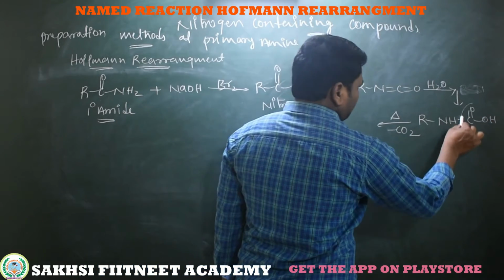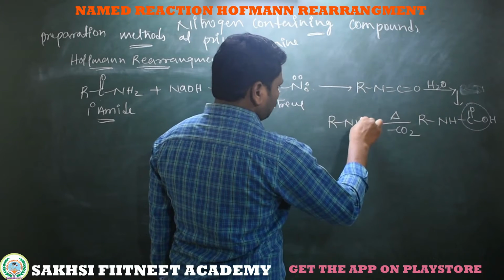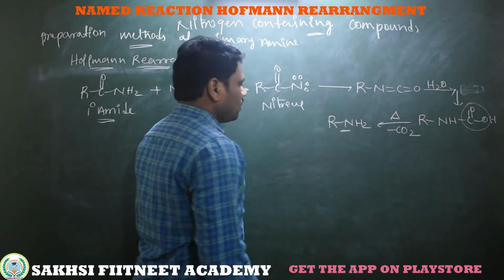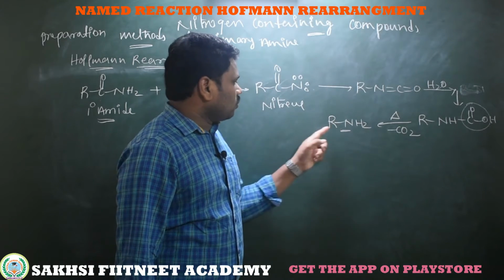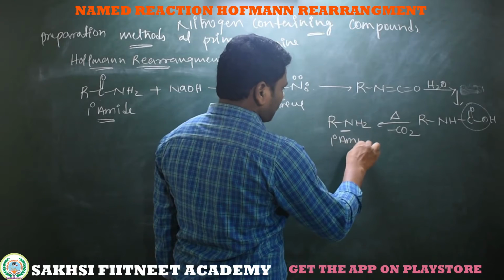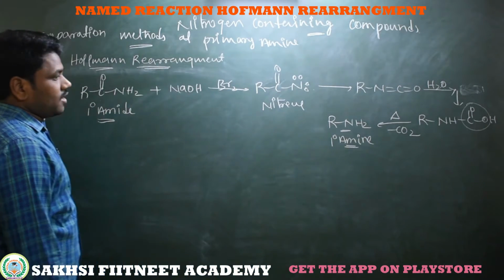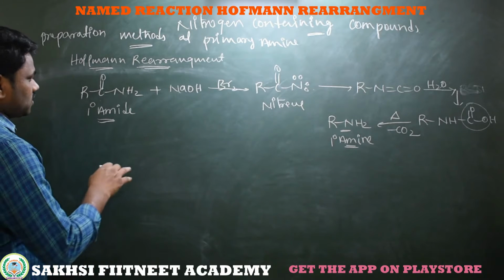See here, elimination of CO2, then finally we will get RNH2. So here nitrogen bonded to one alkyl group, two hydrogens, called a primary amine. This is actually Hoffman rearrangement. This is the reaction path. So we'll discuss the mechanism.